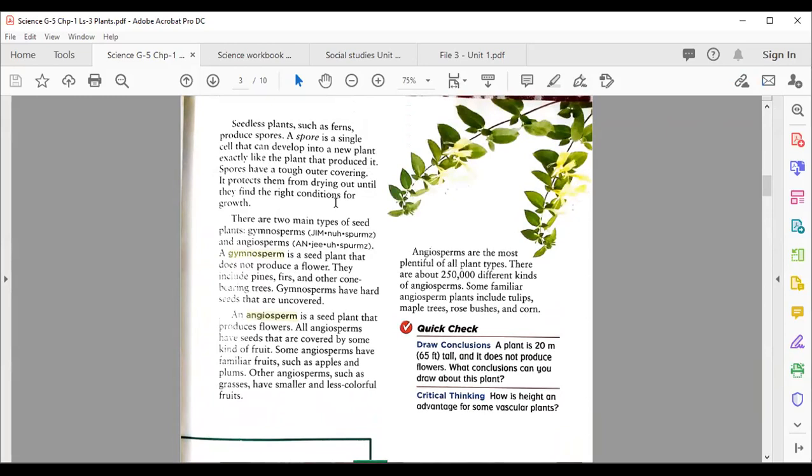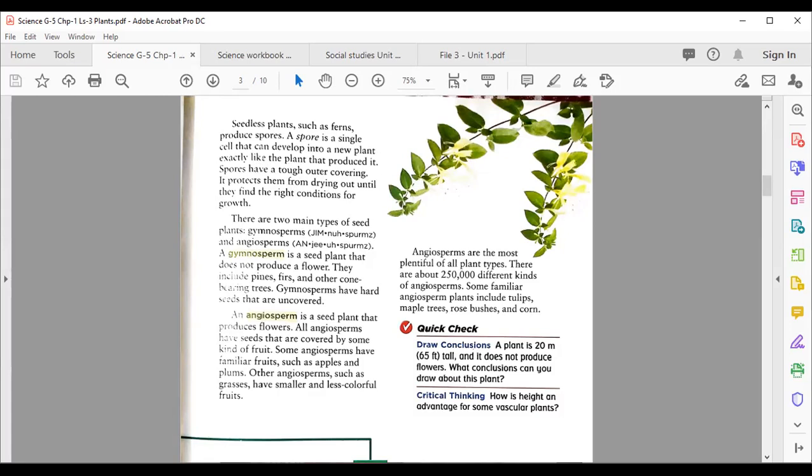Okay, you know that these plants just give spores. Spores are like seeds, but they are not like a seed, because they are single-celled and can develop into a new plant, the same as its parent. So spores have a tough outer covering that protects them from drying out until they find a place where they can grow easily. Now, this is a time for you.